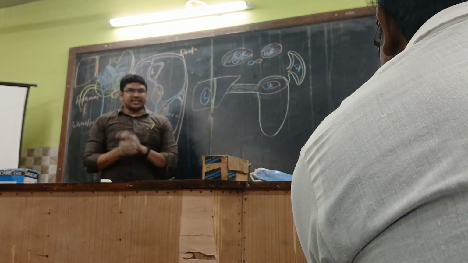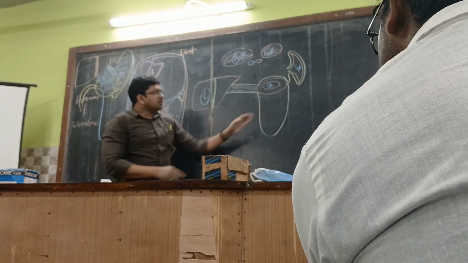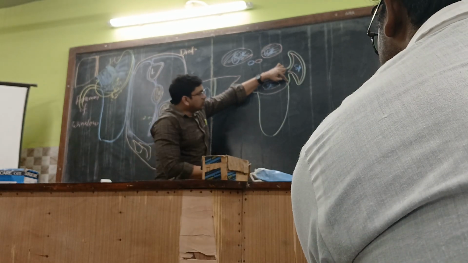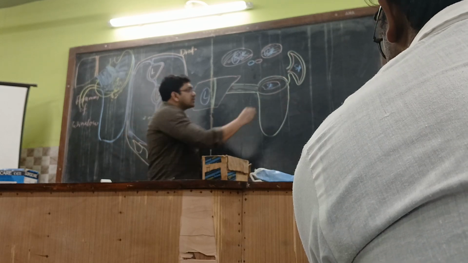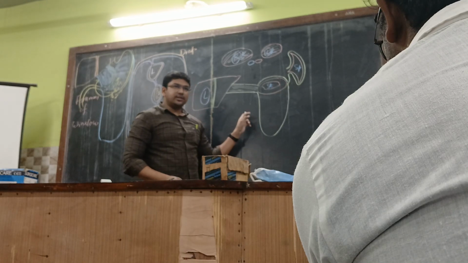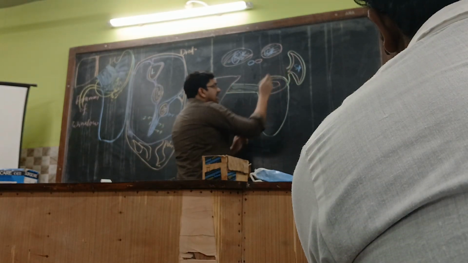See here, listen carefully. This part is the actual greater omentum. Part of the greater omentum has two layers, one the anterior layer and one the posterior layer. Leave aside the posterior layer. This anterior layer is present over here. Then part of the anterior layer will be going towards the hilum of the spleen.